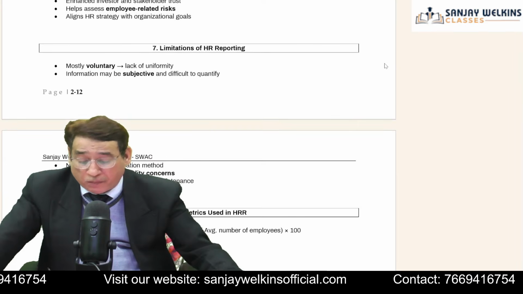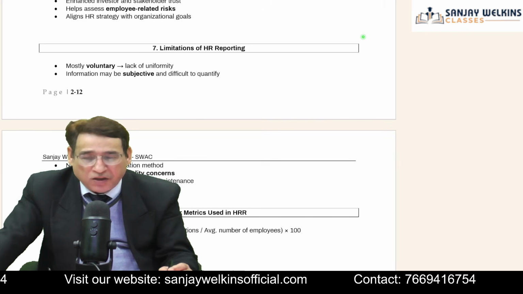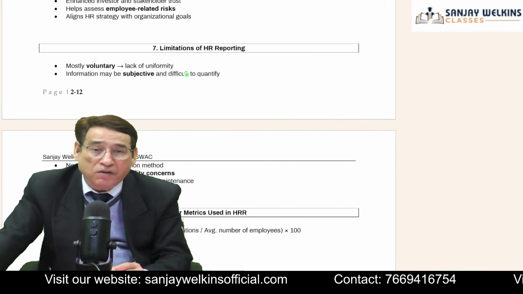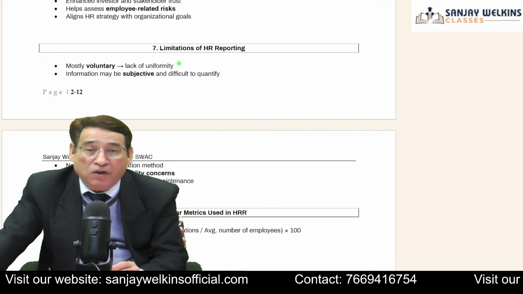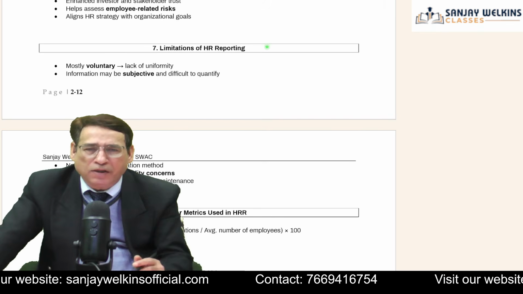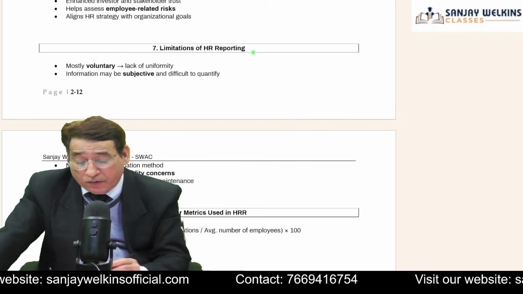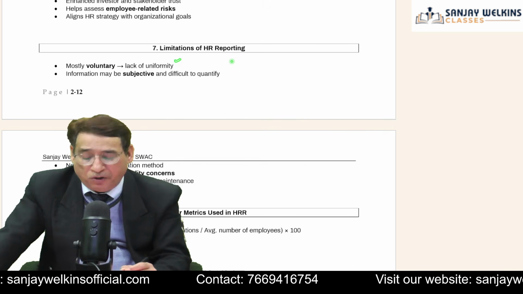Limitations of HR reporting. Now, because there is no prescribed standard, to be very honest with you, sometimes we find that most of this reporting is done on a voluntary basis. As I told you, in India, many companies are doing this reporting, but there is no mandate upon them to do so. So it is mostly voluntary, and that is the reason there is hardly any uniformity.